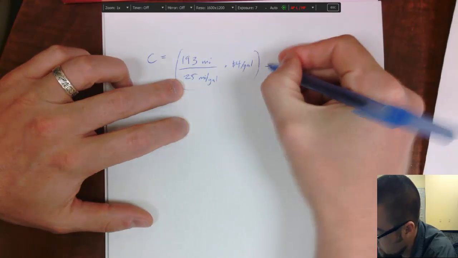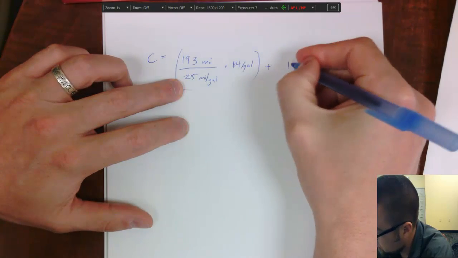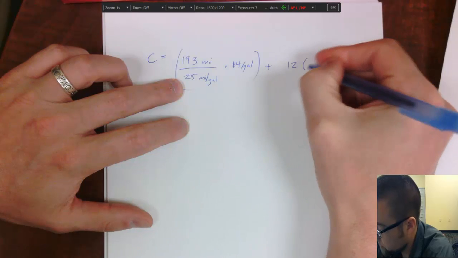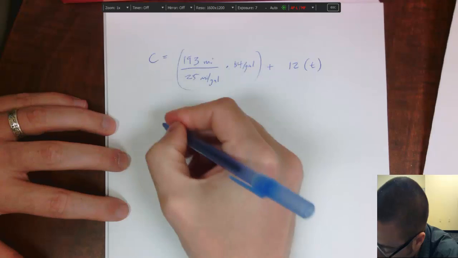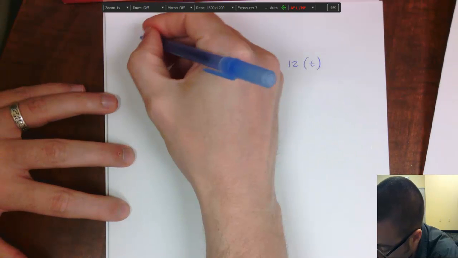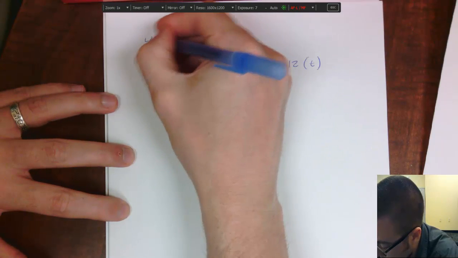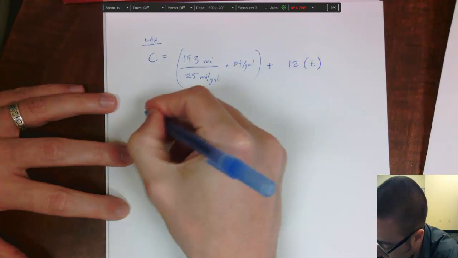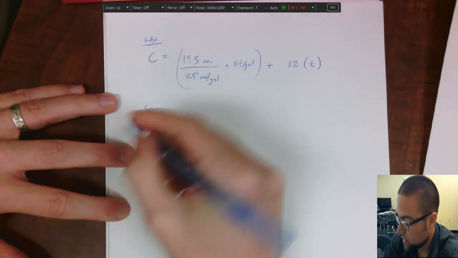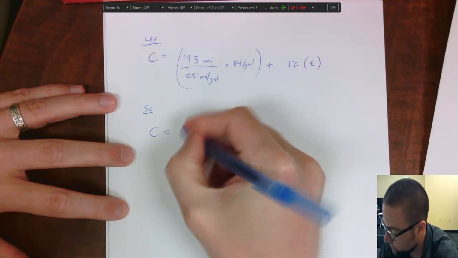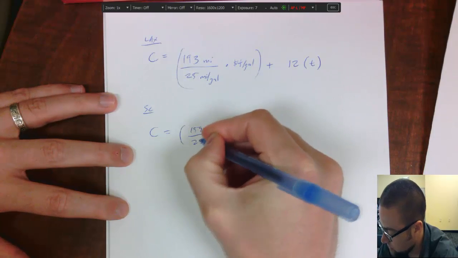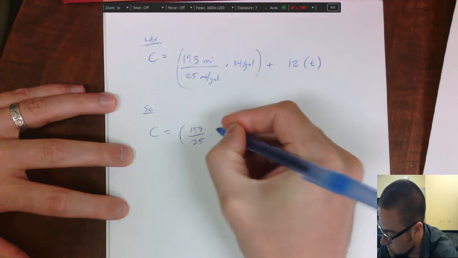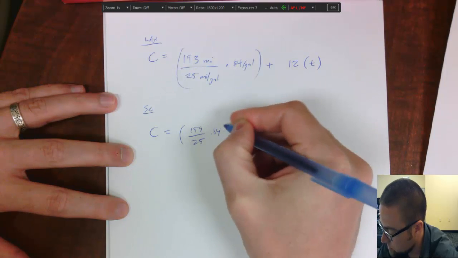Now, plus parking, right? $12 times the number of days, T. That's it. So this is the LAX drive. Now we're going to do the Santa Clarita drive. The cost of that would be, instead of 193, 159 divided by 25 miles per gallon times 4. So that's the cost of the drive.